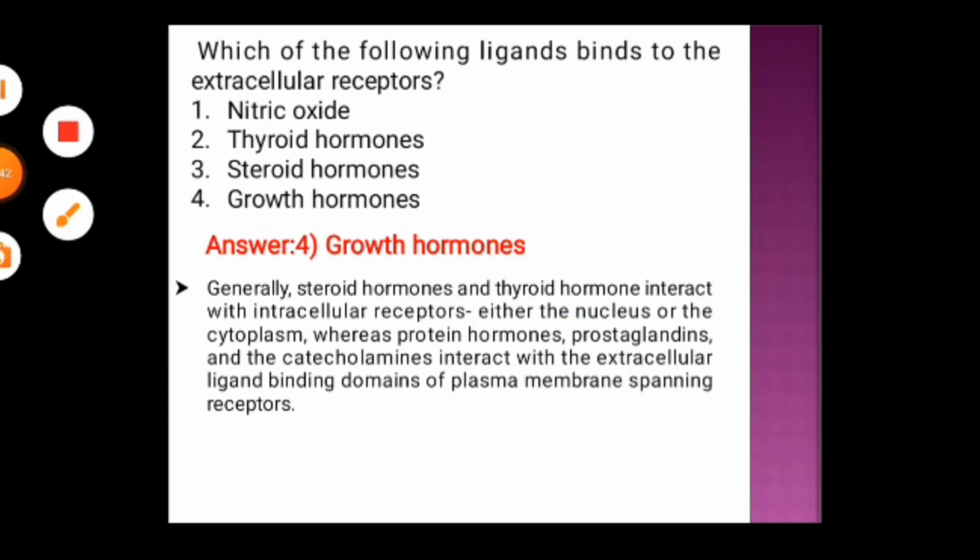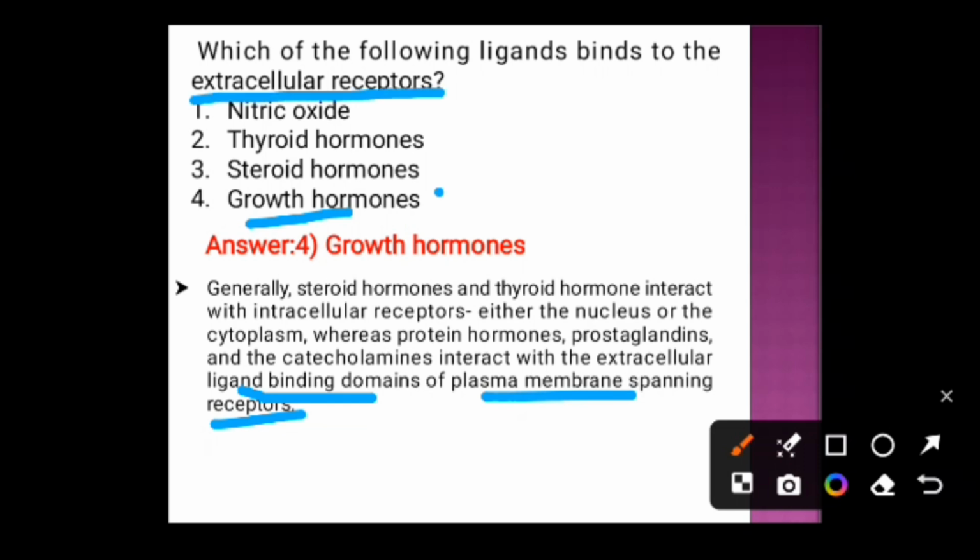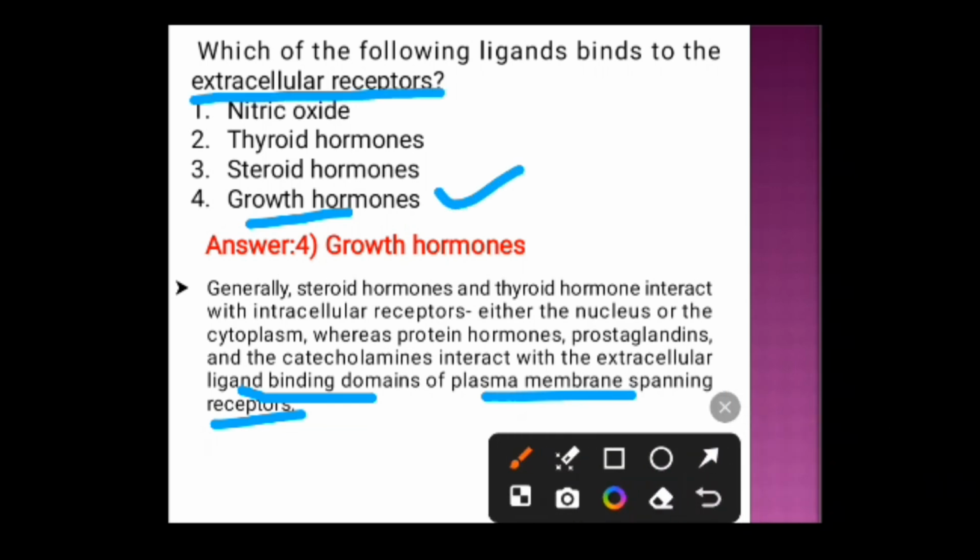Whereas protein hormones such as growth hormone, prostaglandins and catecholamines interact with the extracellular ligand binding domains of the plasma membrane spanning receptors. That's why the growth hormone binds the extracellular receptors. So this answer is correct.